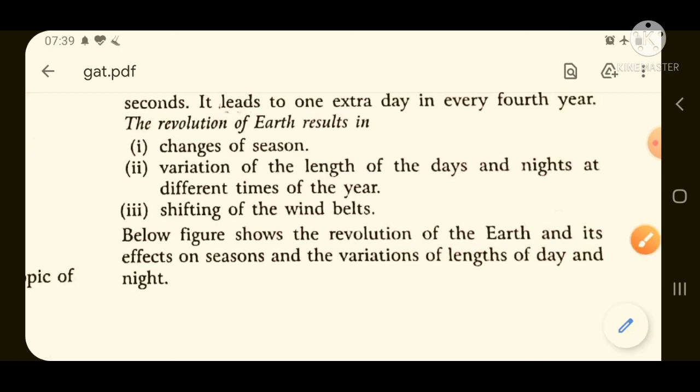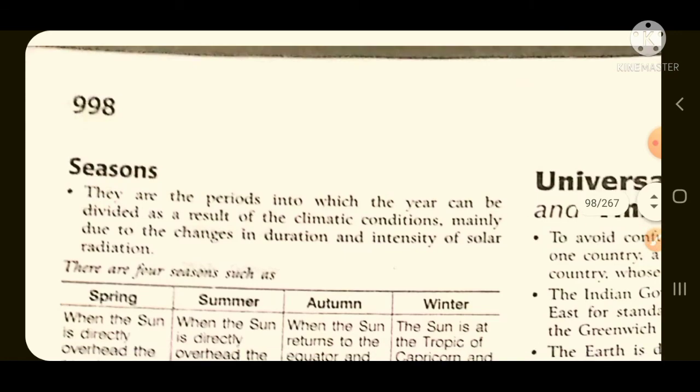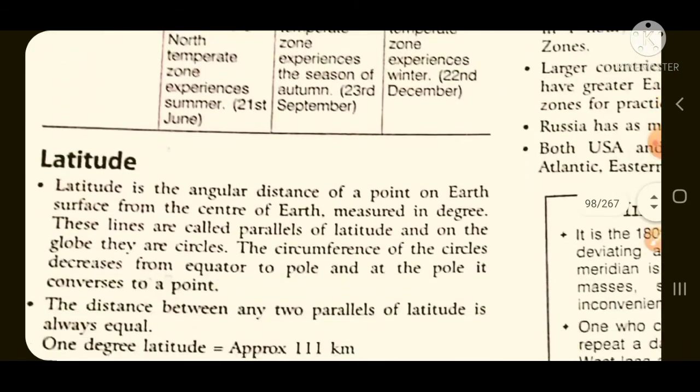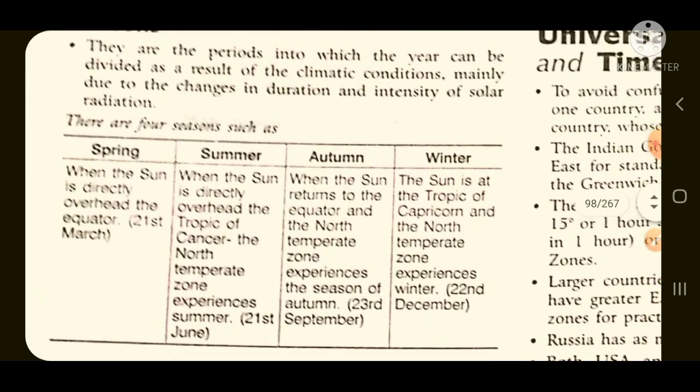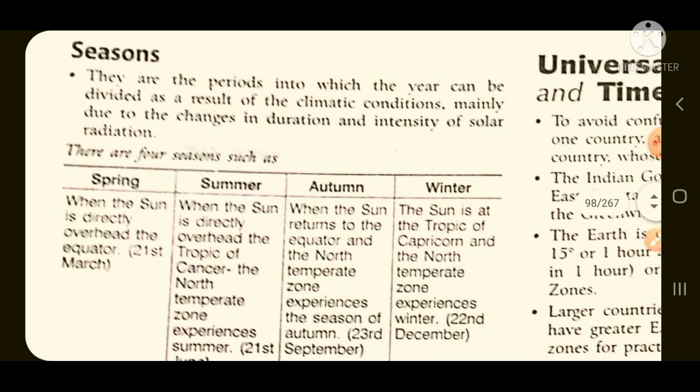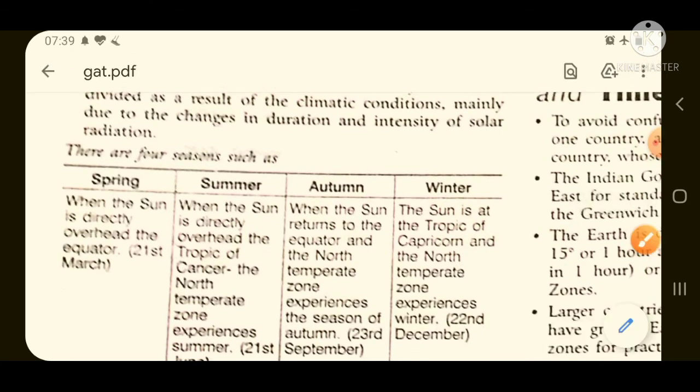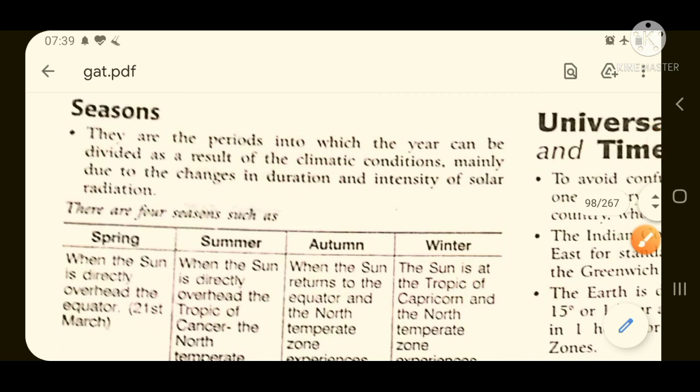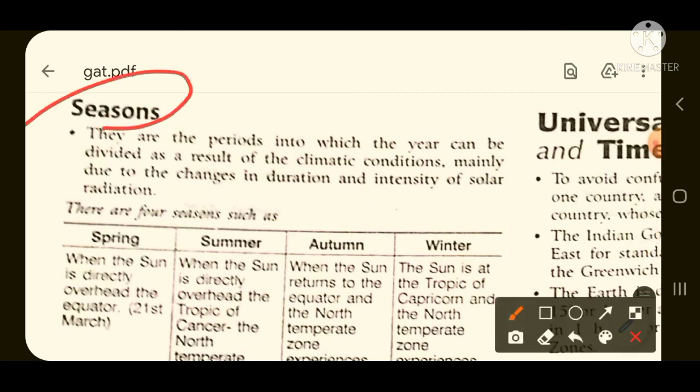Next, the figure below shows the earth's revolution and the effect of season and variation of length of day. So now we will move over to the next thing: how seasons occur. We will study about the seasons at the last. This occurrence of seasons is due to the revolution of the earth around the sun. Seasons are the periods into which a year can be divided as a result of climatic conditions, mainly the change in the intensity of solar radiation.